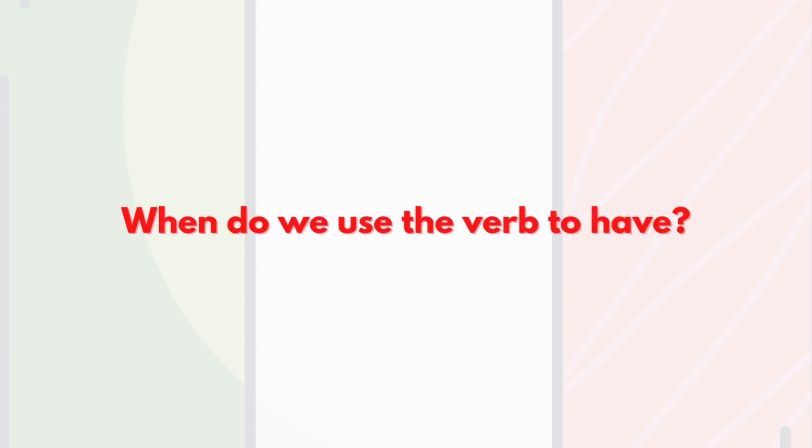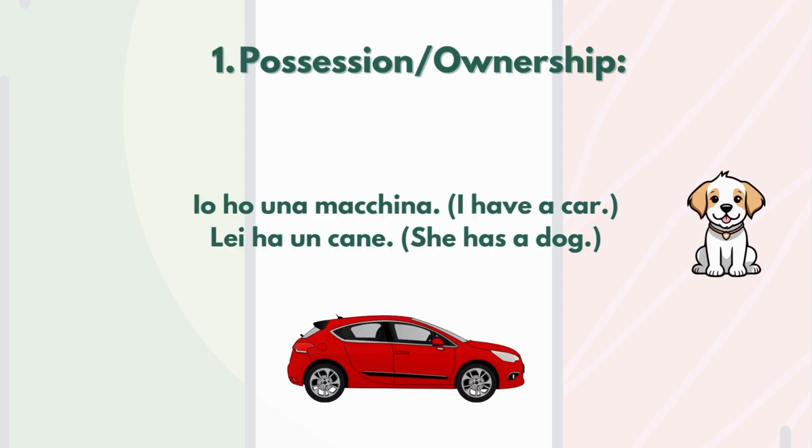So when do we use the verb to have? We have three different usages. First of all, we have possession or ownership. Io ho una macchina. I have a car. Lei ha un cane. She has a dog. So we use the verb to have for something that we own or for possession.